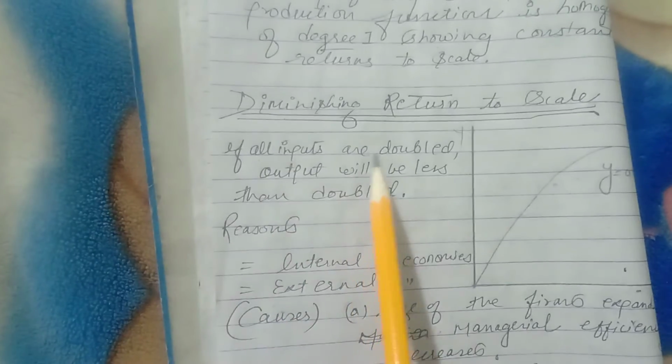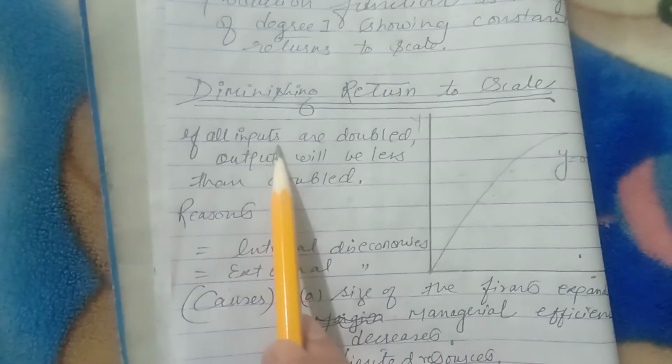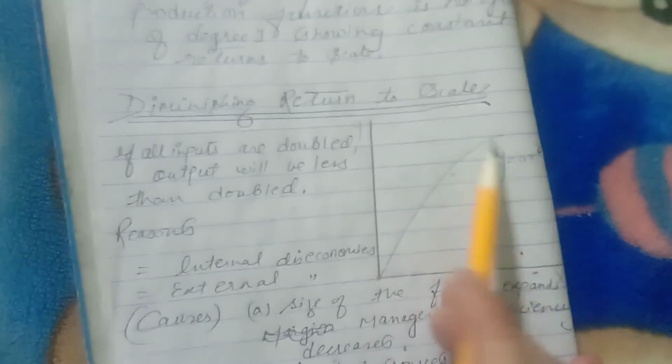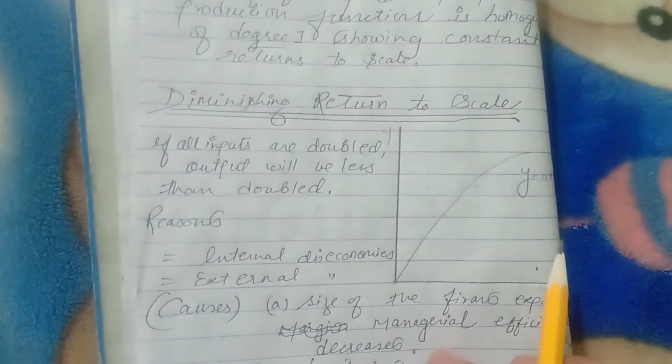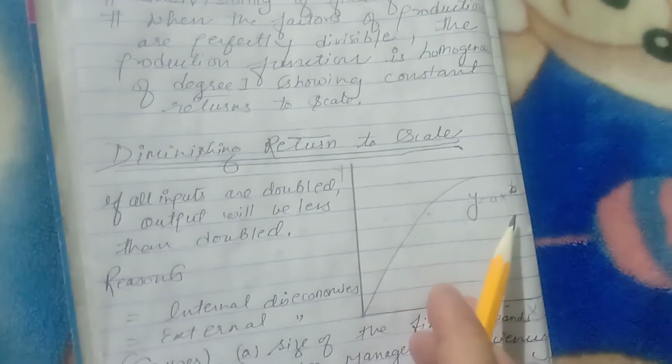If all inputs are doubled, output will be less than doubled. Here, inputs are doubled but the output will be less than double. It is called diminishing return to scale. See, this is the diagram. It is showing the diminishing return to scale. And the formula is y equals a x^b.